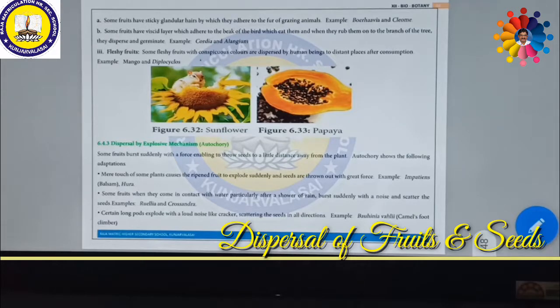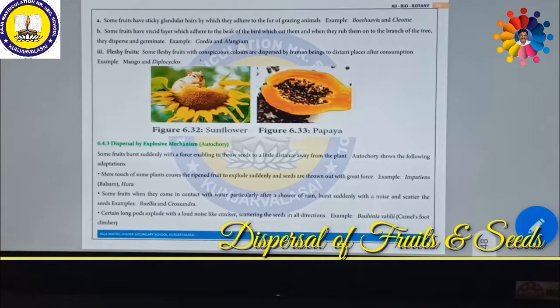So these seeds or fruits adhere to this beak. Then they can spread. So the birds which eat them, when they rub them onto the branches of trees, disperse them and they germinate. Example, Cordia, Alangium.